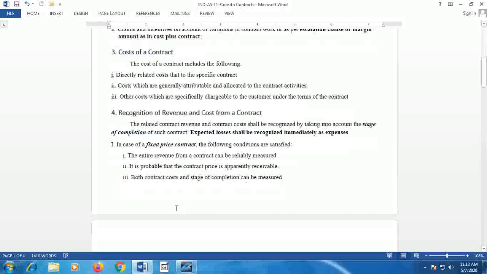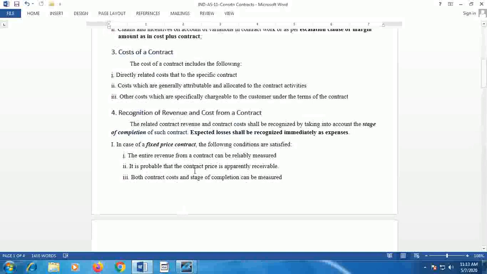In case of fixed price contract, the following are the conditions with regard to recognition of revenue and cost. That is, the entire revenue from the contract can be reliably measured. How much revenue may be expected is to be determined. If it is determined, that can be taken as a reliable amount of revenue receivable from the contractee by the contractor.